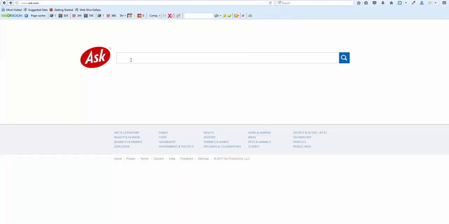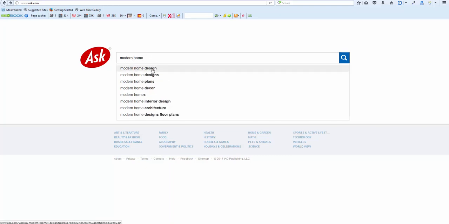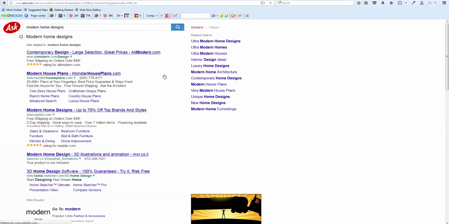First, with ask.com, much like Google, what I like to use this tool for is to find related search ideas. I'm just going to stick with the narrative here of modern homes or modern home. You'll see that the questions that pop up here are essentially modifiers such as designs, plans, interior design, architecture, etc. But if I click the result, anything that's related to the subject that you clicked into, you're going to see a lot of really cool related ideas.